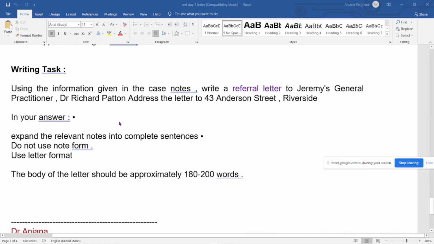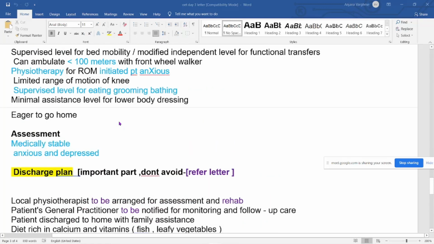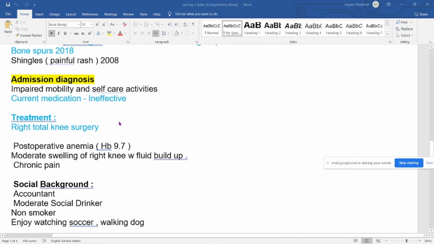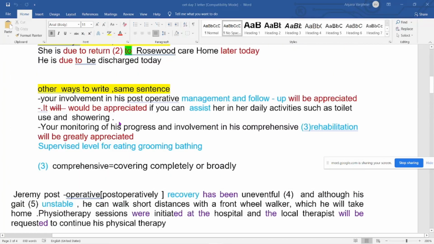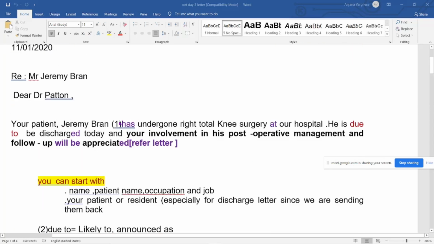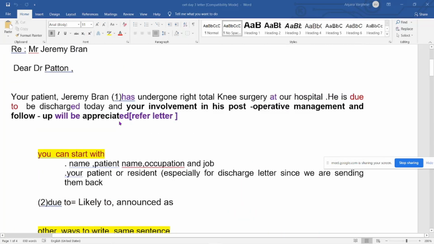So that's all about the question. Anyway, you will be provided with the material. In that case, you can read this same question later. You will have only 5 minutes to read.